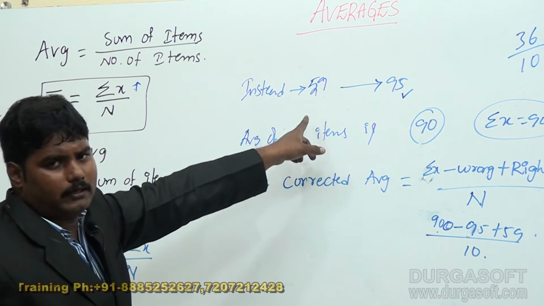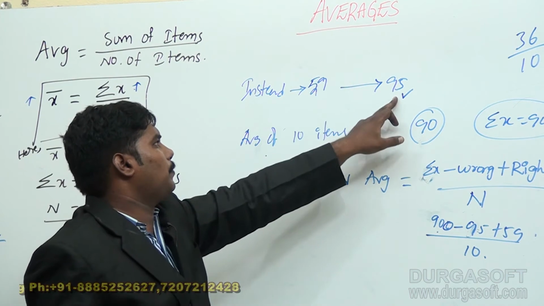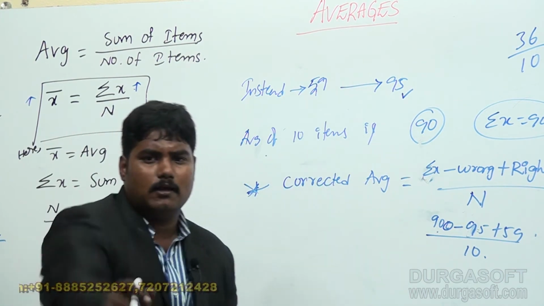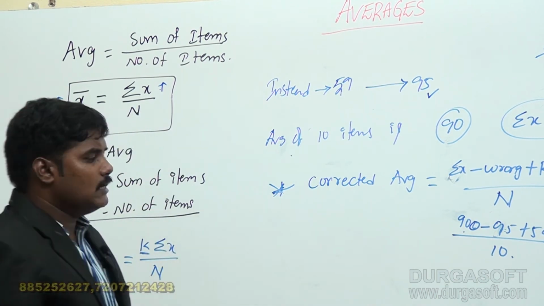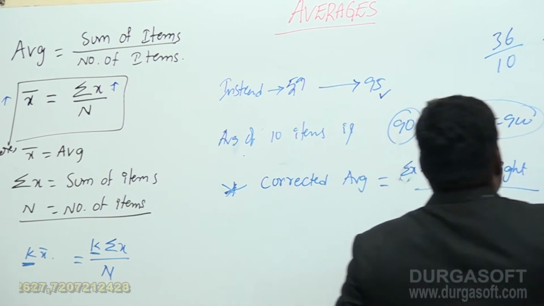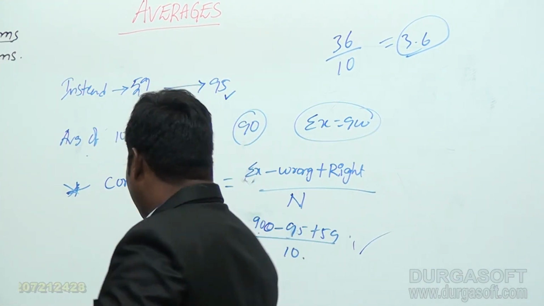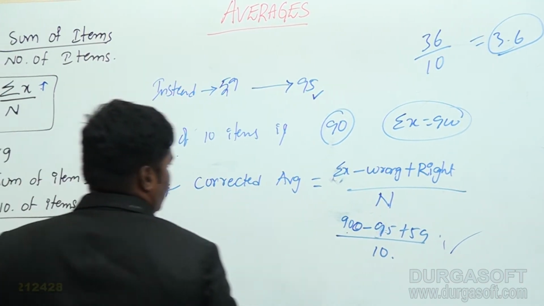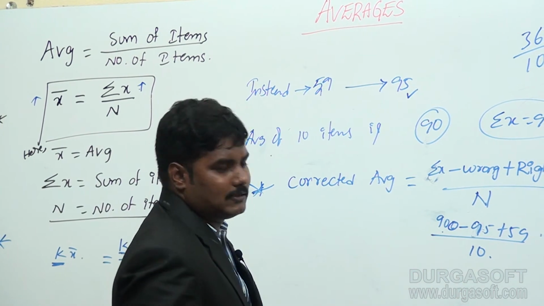Then 900 minus 95 plus 59, divided by 10, is the right answer.